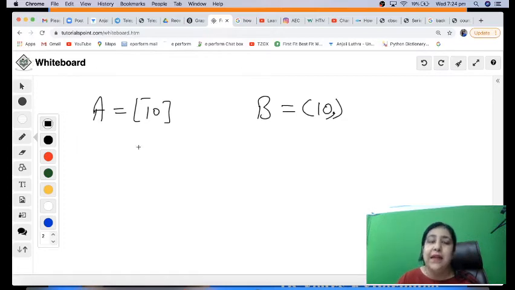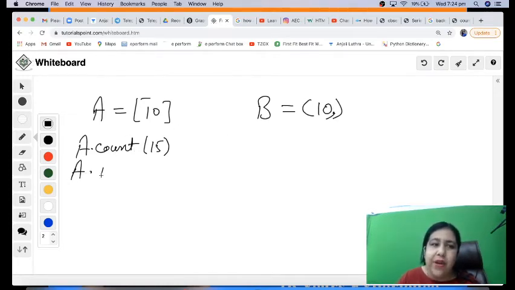Fine, that's another difference. Other than this, we have so many functions which can work on them. For example, we have a function called count. You have done all these in 11th. If you want to do these in much detail, then you have to follow the classes when I do it for class 11th in detail. But for the time being, count means that you count a number in your list. If you write A.count(15), it will count how many times 15 comes in the list. So this can be used with list as well as tuple.